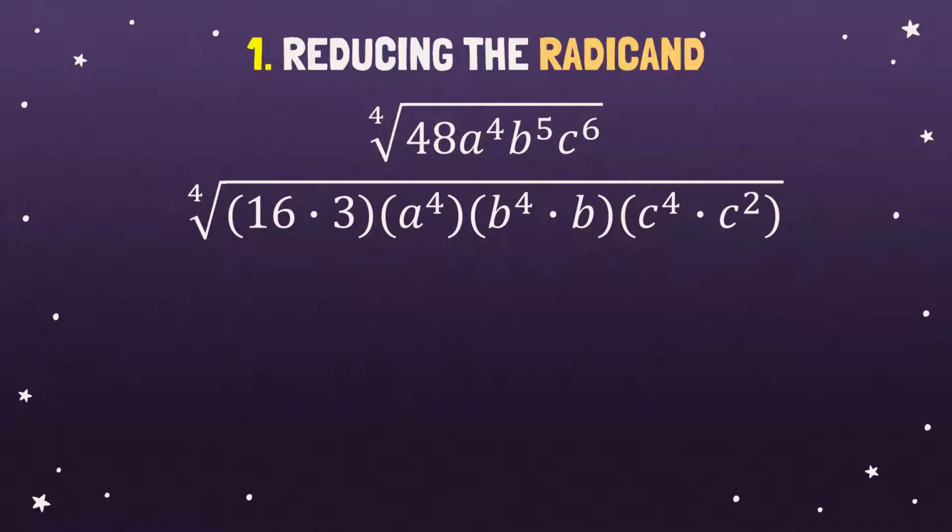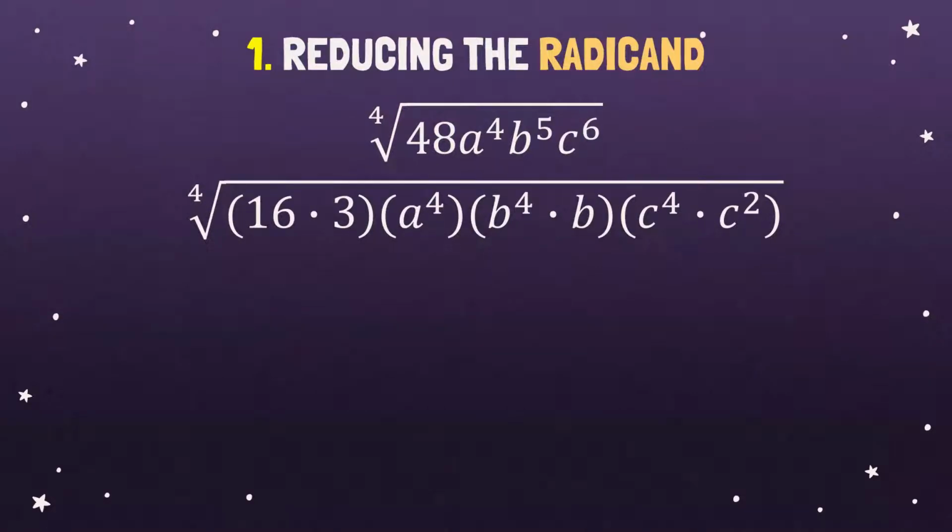That's why the factors of b raised to 5 are b raised to 4 times b, whereas b raised to 4 is a perfect fourth power. Okay, c raised to 6 has a factor c raised to 4 times c raised to 2, whereas c raised to 4 is a perfect fourth power.